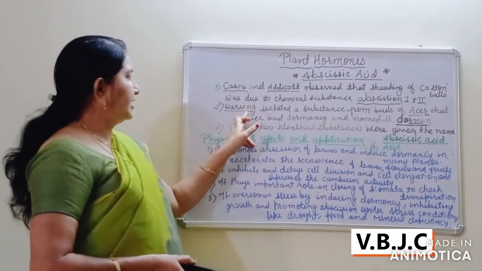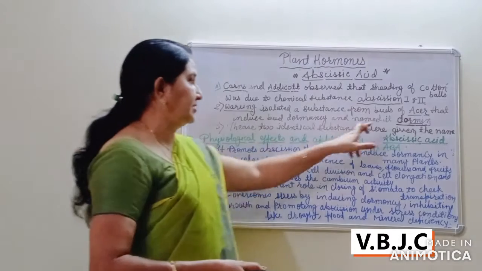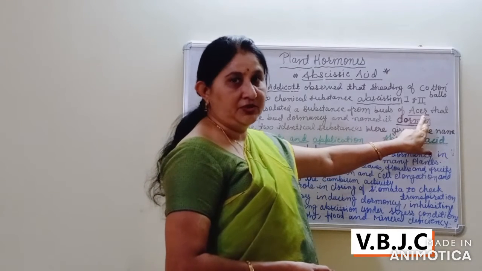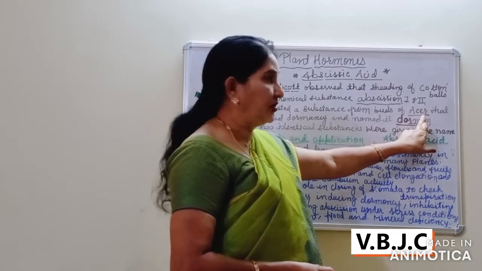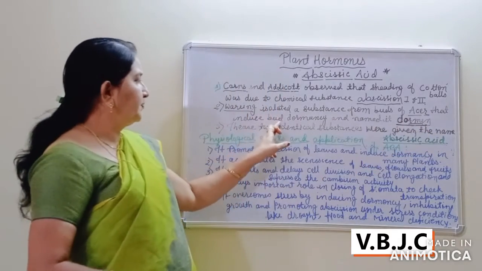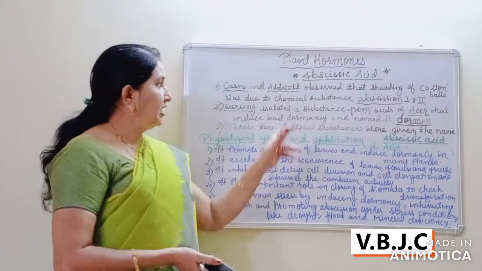Then another scientist, Warning, isolated a substance from the bud of the Acer. Acer is a genus of tree or shrub, mostly found in Asian or European countries. The acid induced bud dormancy, and he named it dormine.